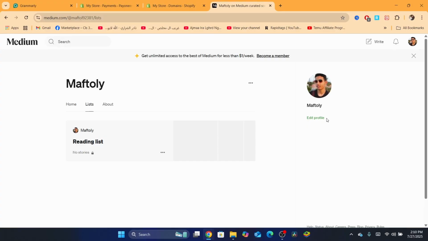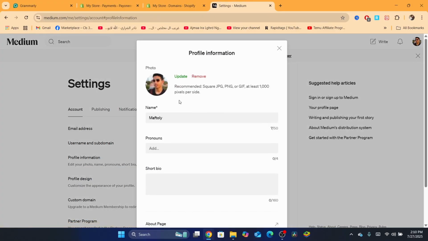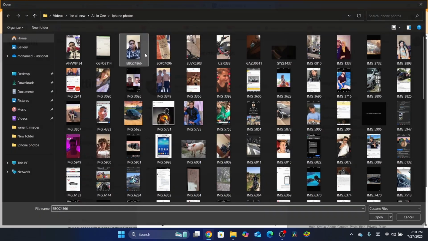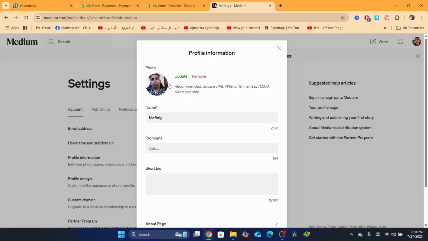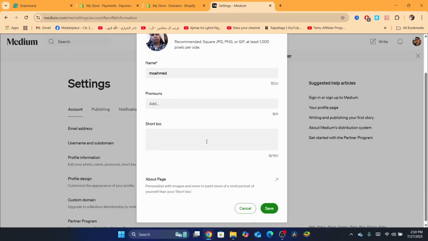If you click here on edit profile, you can add your profile picture to your profile on Medium. Now you just need to add here a photo. Where it says name, you just need to enter the name, which in this case is Muhammad, and here you can add a short bio about you.